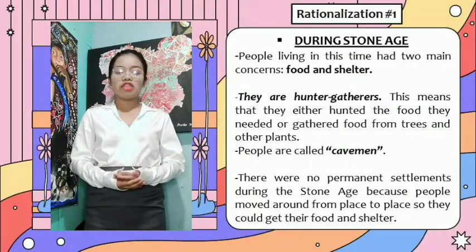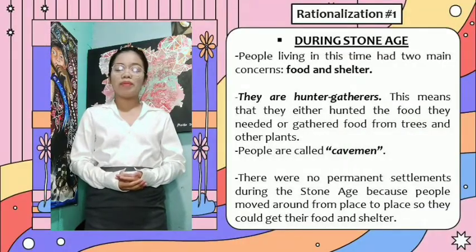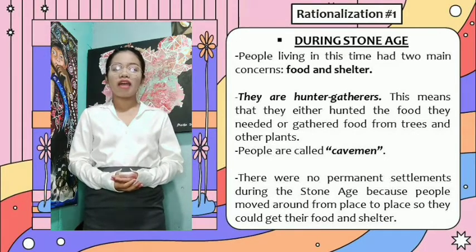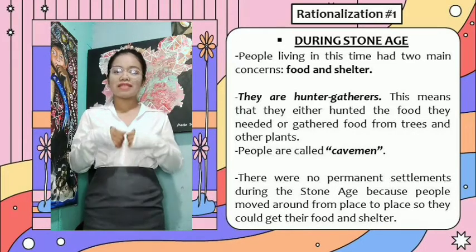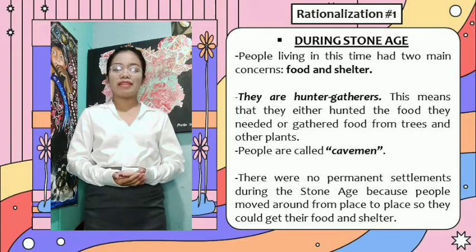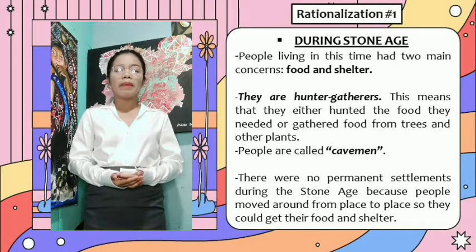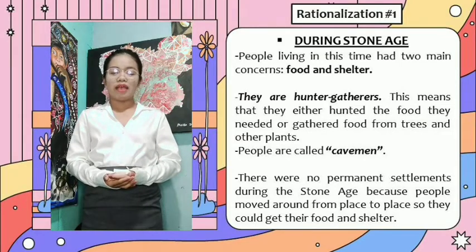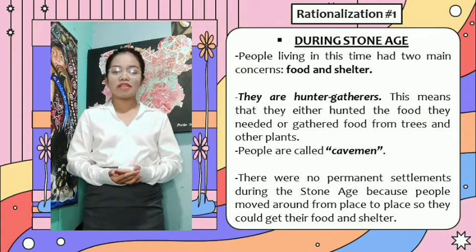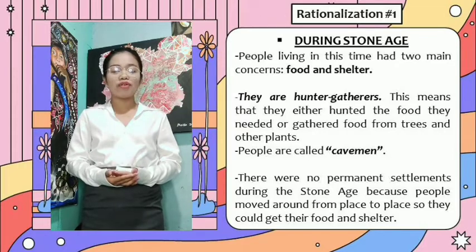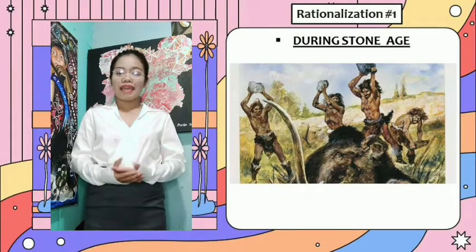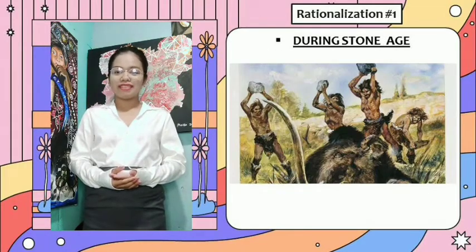During Stone Age, people living in this time had two main concerns, which are food and shelter. They are hunter-gatherers. This means that they either hunted the food that they needed or gathered food from trees and other plants. People are called cavemen. There were no permanent settlements during the Stone Age because people moved around from place to place so that they could get their own food and shelter. This is the image during Stone Age.